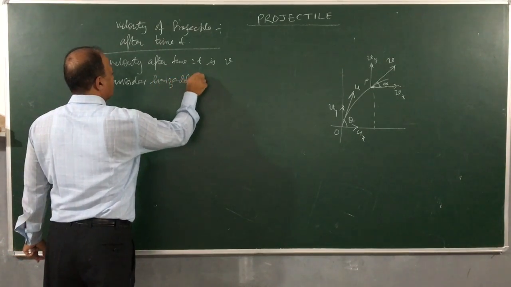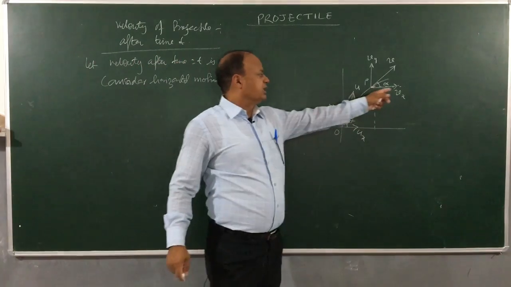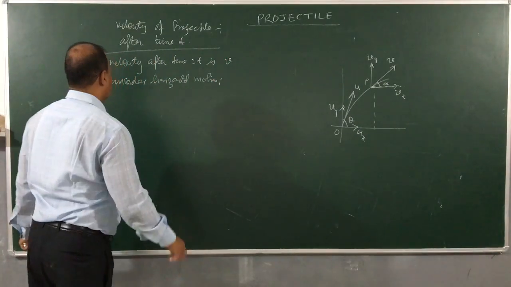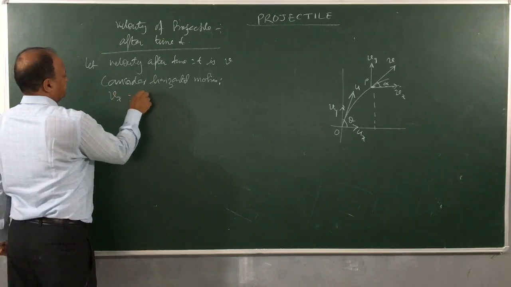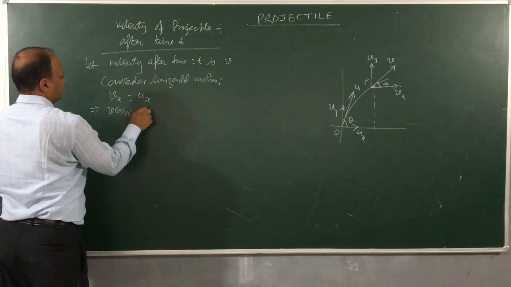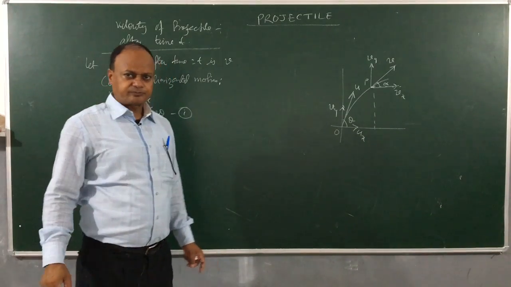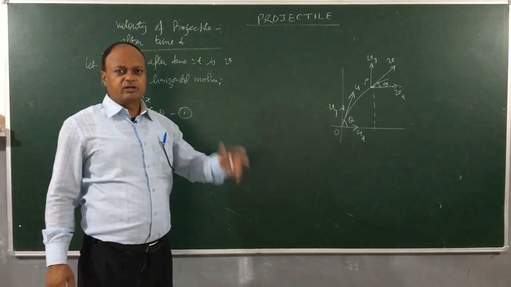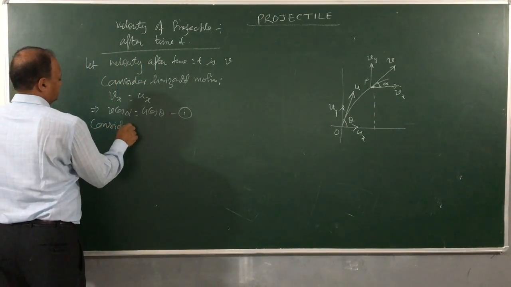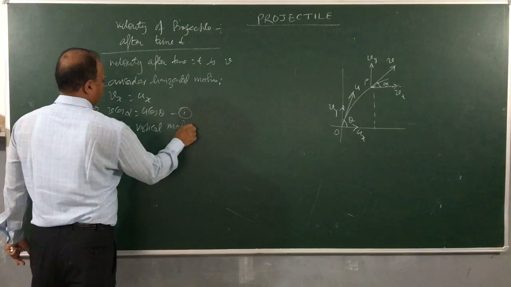Considering horizontal motion. Let us consider horizontal motion of the projectile, and in horizontal motion you know that horizontal velocity at every point of the motion will remain same, then Vx is equal to Ux. Then how much is Vx, children? V cos alpha is equal to u cos theta. I got equation 1. Now next I am going to consider vertical motion.